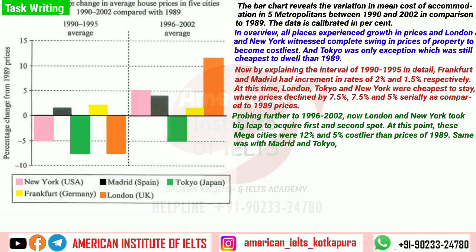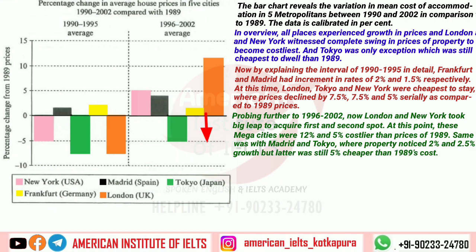Same was with means it is saying that cost has increased. Now we can straight away give the data, where property noticed 2% and 2.5% growth. And we can add one more thing about Tokyo, that it was still the cheapest to live in. So we are adding a contrasting connector, but Tokyo was still 5% cheaper than 1989's cost.